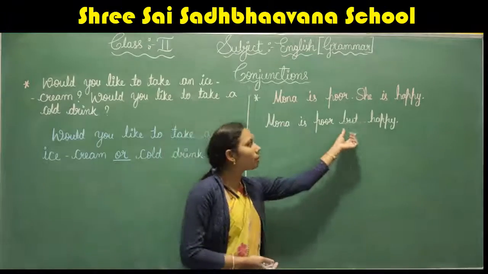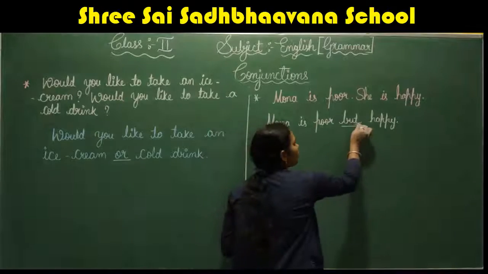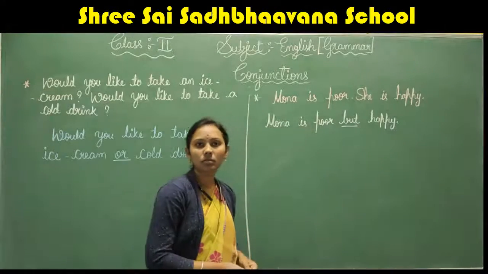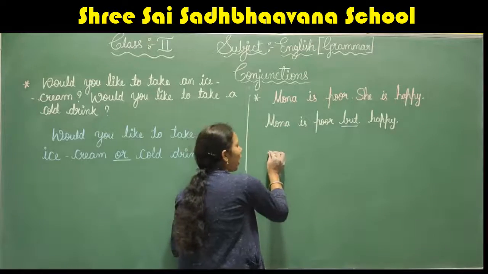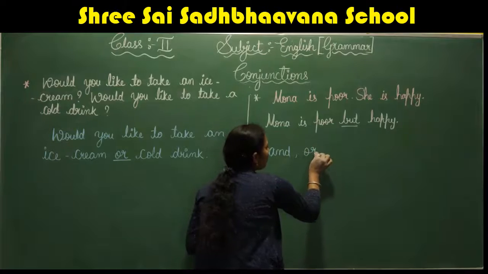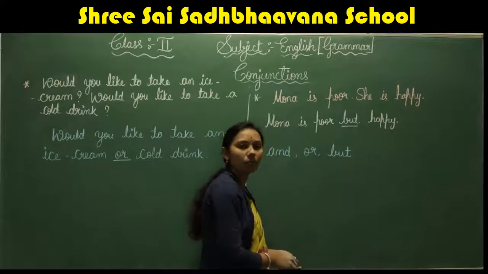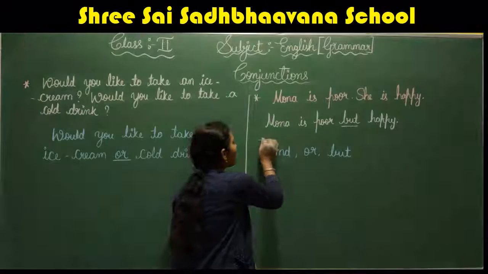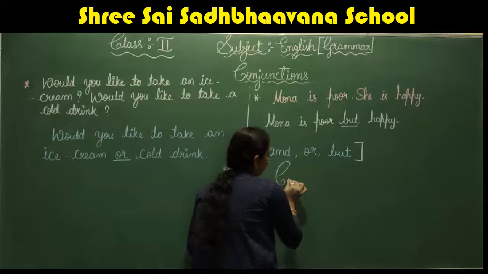Mona is poor but happy. Here but is a conjunction. So now we have learned the conjunctions and, or, but. These words are conjunctions.